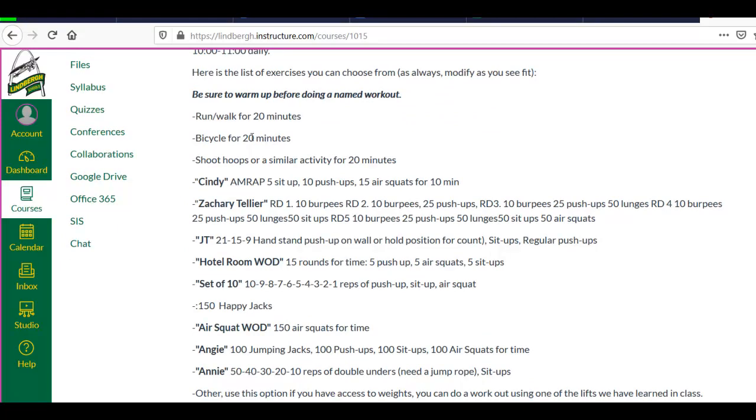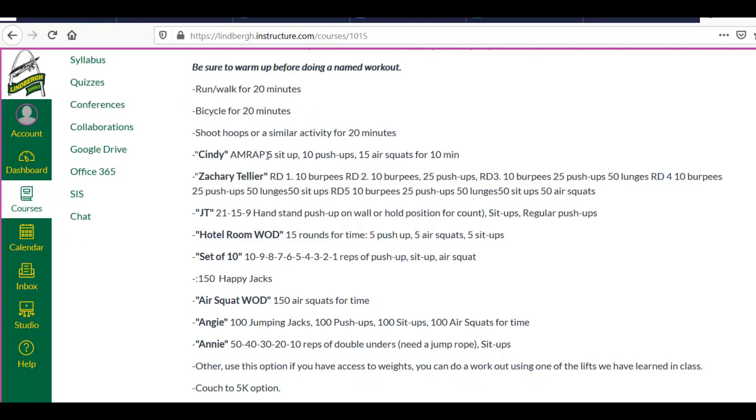There's not a maximum on that. You can bicycle for at least 20 minutes. According to the county guidelines, you can still go outside for a walk or a run or something like that, so that's fine. You can shoot hoops in your driveway for at least 20 minutes or do something similar to that. So there's those kind of recreational activities.